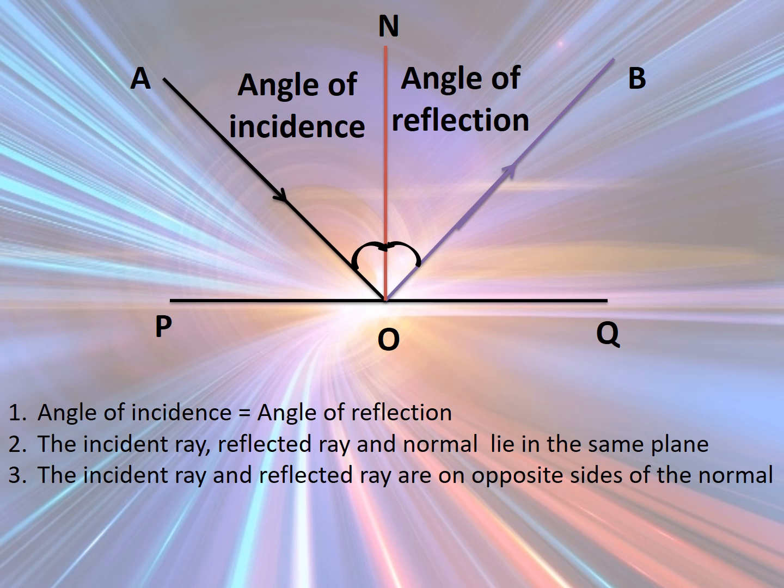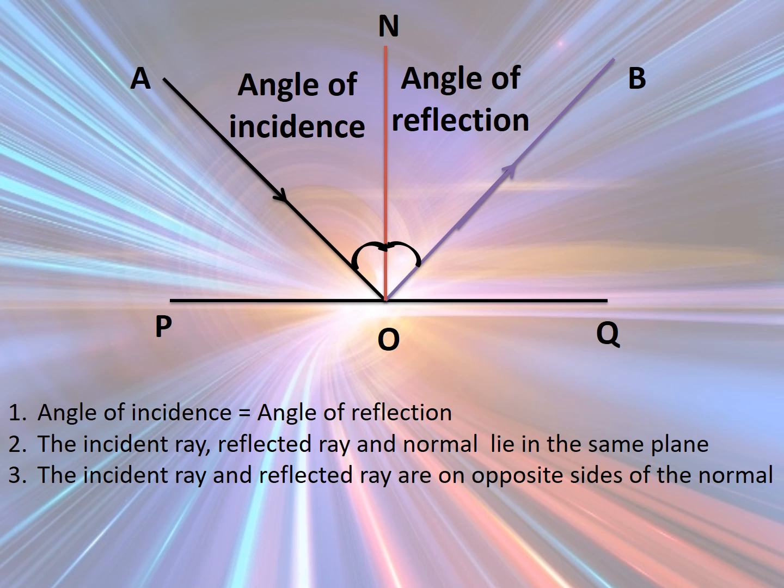The first one says that the angle of incidence is equal to the angle of reflection. Anytime you see a picture and you know the angle of incidence, and you want to find out the angle of reflection, you should understand that both are going to be equal. So if my angle of incidence is 30 degrees, then the angle of reflection obviously will be 30. If the angle of reflection is 45, then the angle of incidence will also be 45. So whenever you know the angle of incidence, the angle of reflection will also be the same.